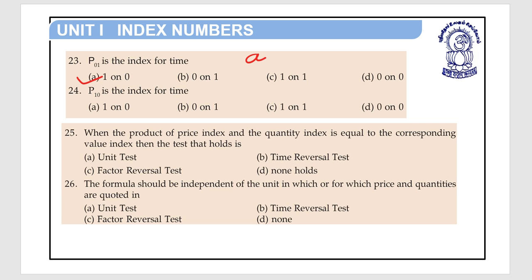Now question number 24. P10 is the index for time. P01 is for 1 on 0, then P10 is 0 on 1. Very simple. Option A 1 on 0. Option B 0 on 1. Option C 1 on 1. Option D 0 on 0. Here the right answer is option B, 0 on 1.